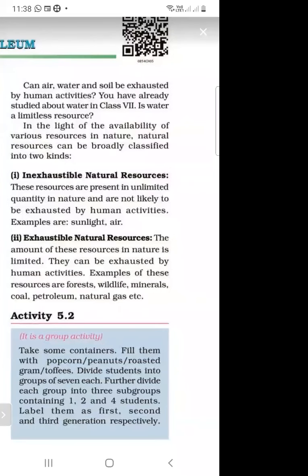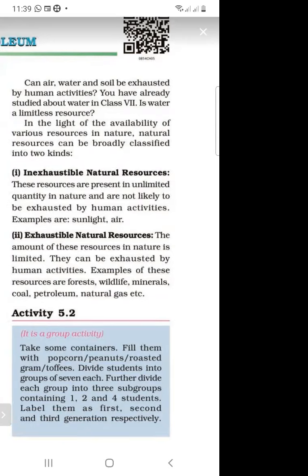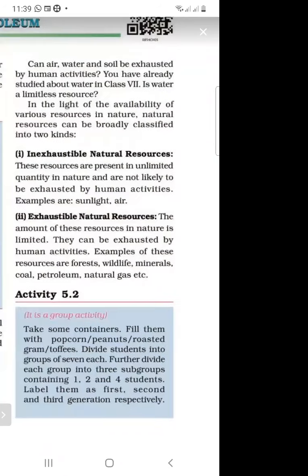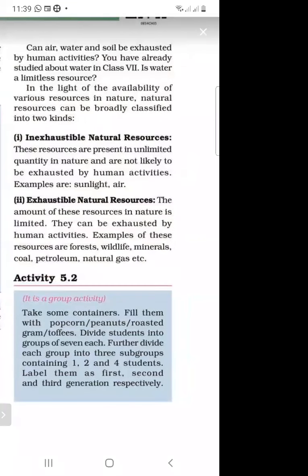If human beings use these types of resources, they are called exhaustible natural resources. What are exhaustible natural resources? The amount of these resources in nature is limited, and they can be exhausted by human beings. What are examples of exhaustible natural resources? Coal, petroleum, and natural gas are called exhaustible natural resources.